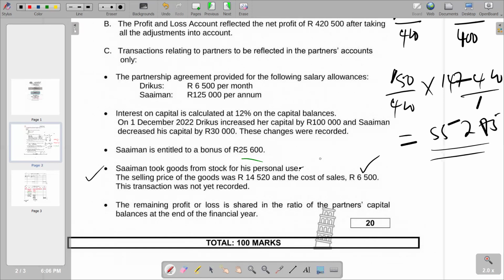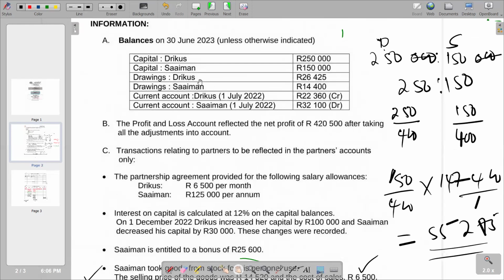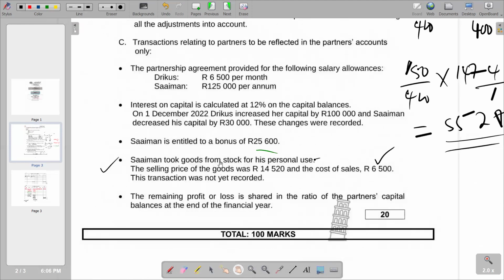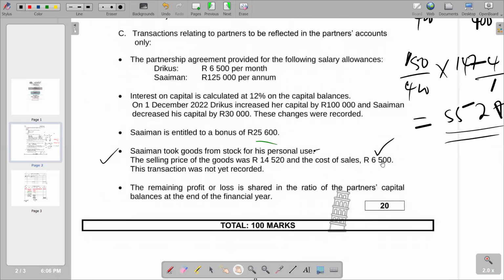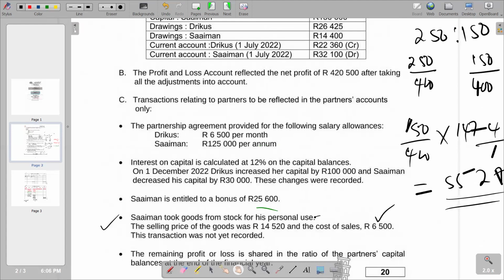So this is what we have. We have 6,500. But if you go in the balance that we have at the beginning of the question, in information A, we have got drawings for Simon, which is 14,400. So it means we're going to have 14,400 that we have here as drawings, plus the additional drawings that we have, 6,500, since we are told that it was not recorded. So 6,500 plus 14,400, and then you are going to get your answer, which is 20,900.